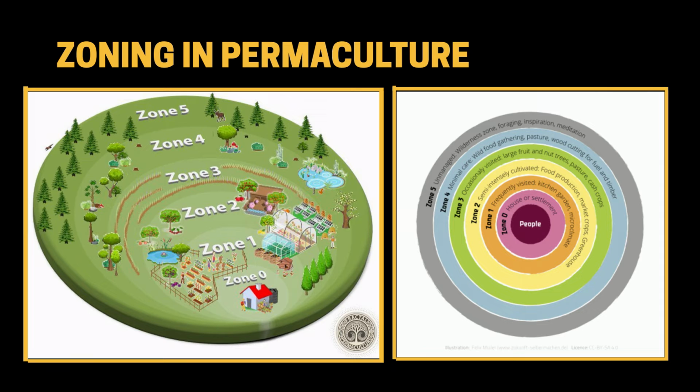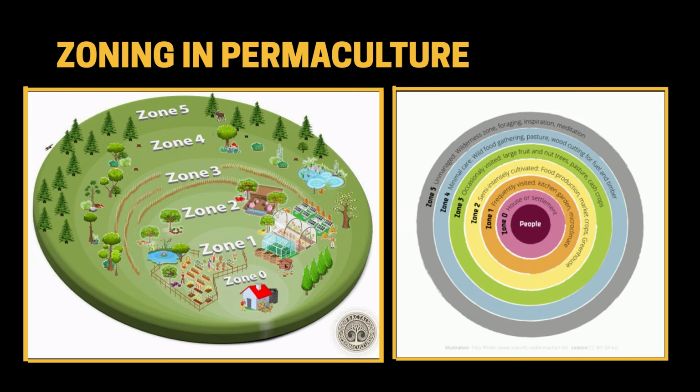Zone 3, the area where main crops are grown, both for domestic use and for trade purposes. After establishment, care and maintenance required are fairly minimal, provided mulch and similar things are used, such as watering or weed control maybe once a week.